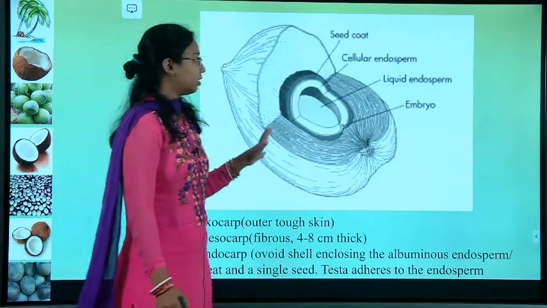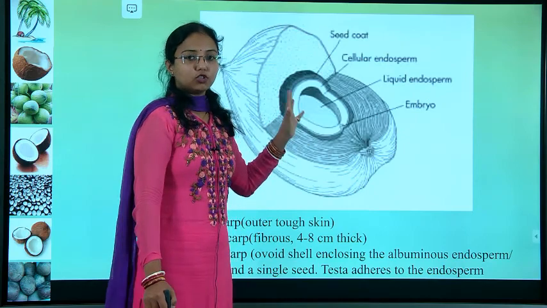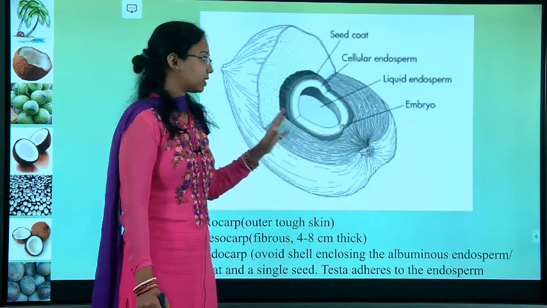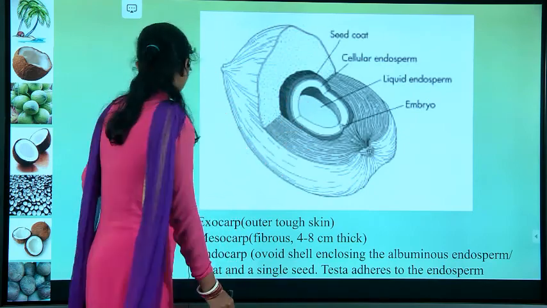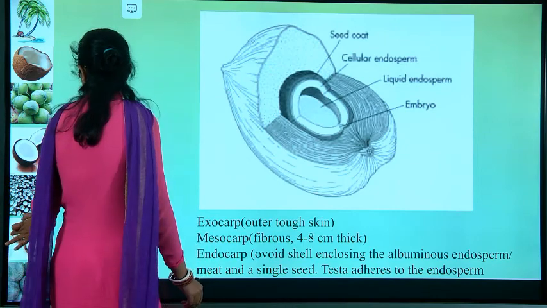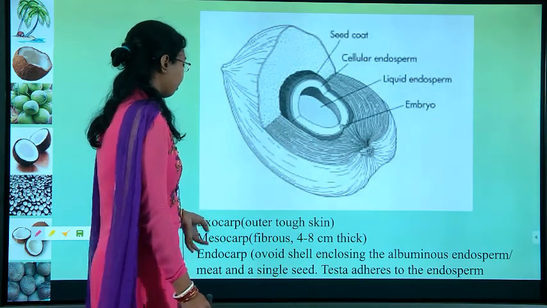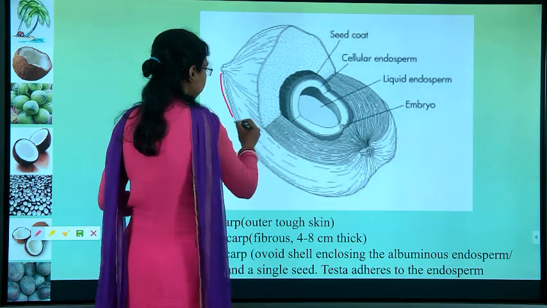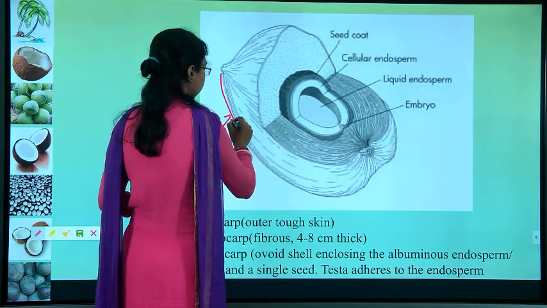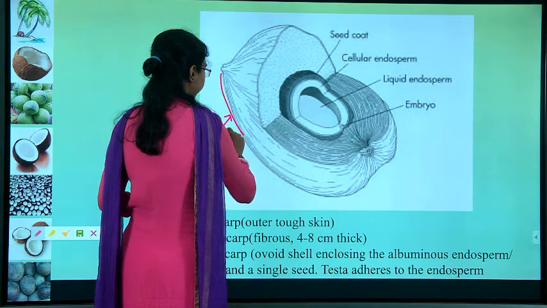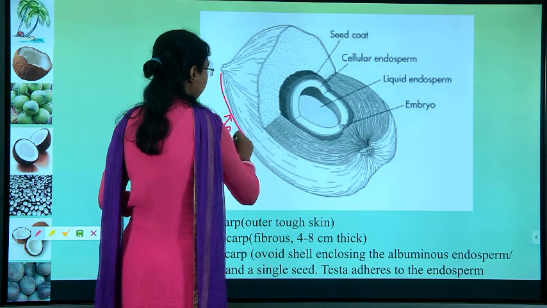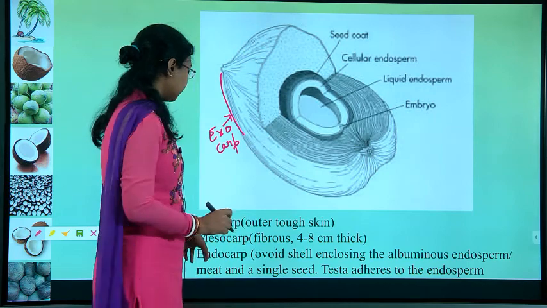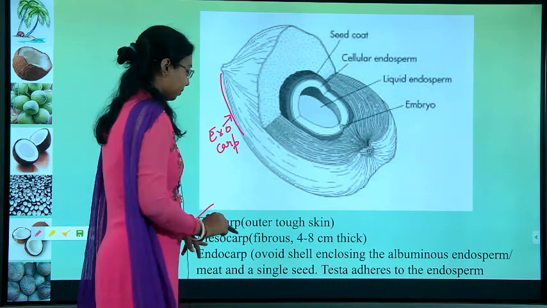So here comes the coconut. What we call all the parts, as far as you know: this outside part is known as the exocarp. The next part is the mesocarp.